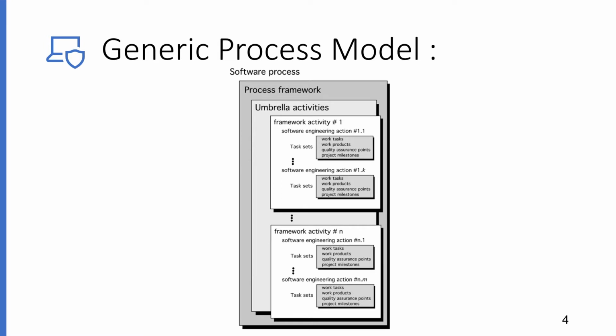On top of that, process frameworks are there. Under that process framework, umbrella activities are performed, and under the different framework activities, software engineering action 1, software engineering action 2, and a set of task sets are there, and then work tasks, work products, quality assurance points, and project milestones will be there, isn't it?